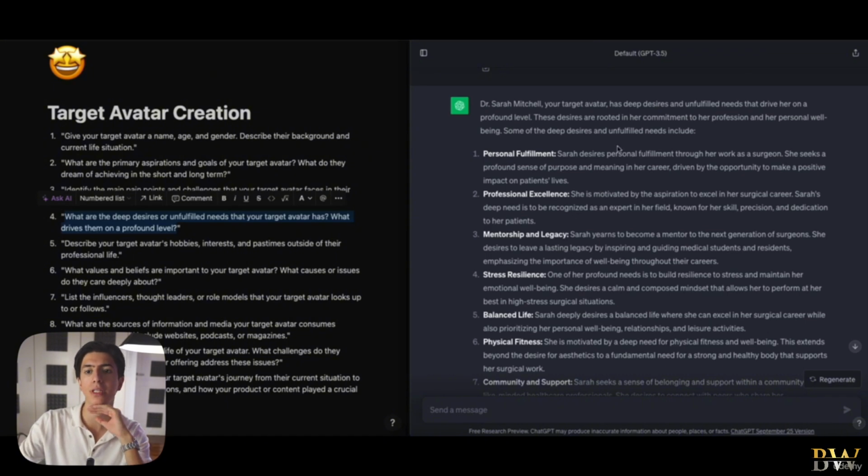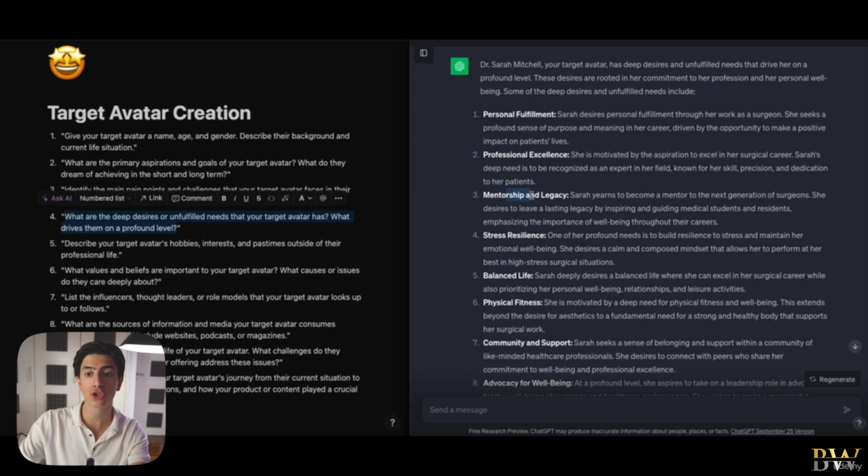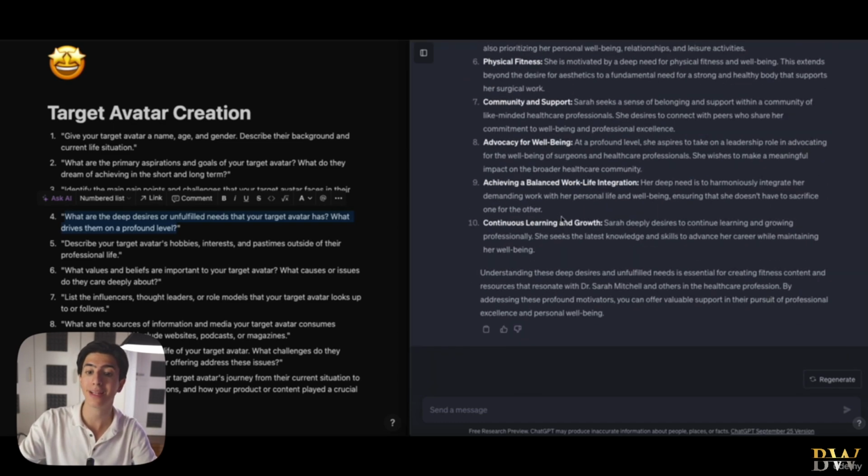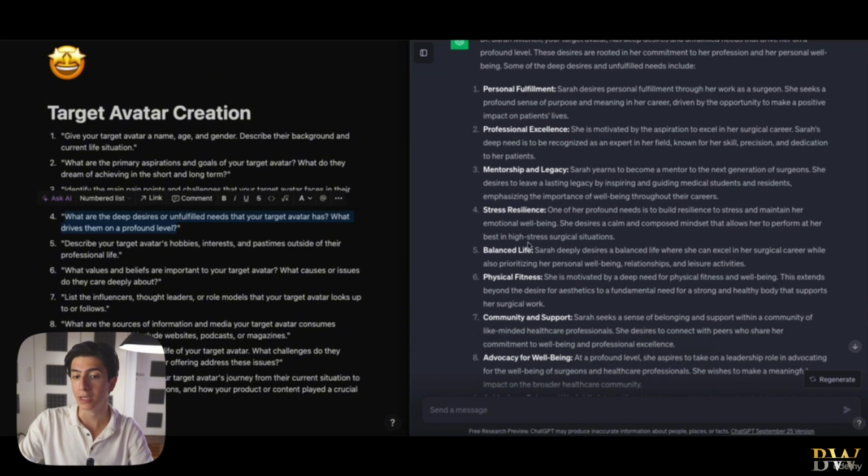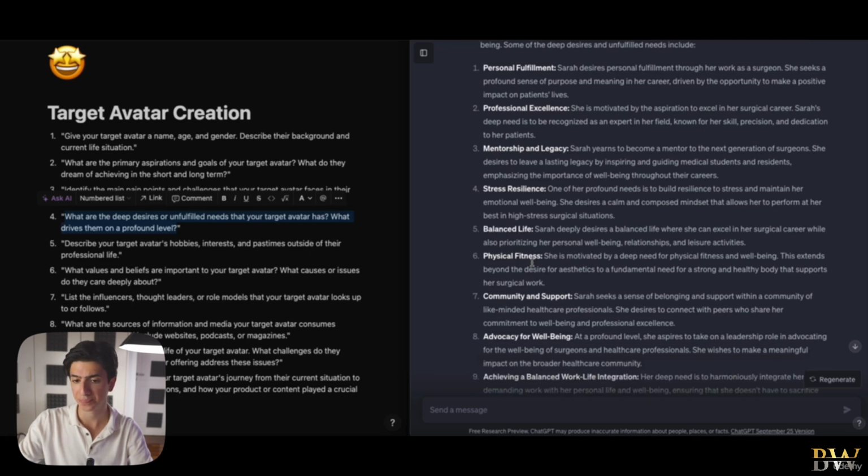So let's see what are some deep desires. Personal fulfillment: Sarah desires personal fulfillment through her work as a surgeon. Professional excellence, obviously, we talked about this. Mentorship and legacy: she yearns to become a mentor to the next generation of surgeons. Stress resilience: one of her profound needs is to build resilience to stress and maintain her emotional well-being. Balanced life: she deeply desires a balanced life where she can excel in her surgical career while also prioritizing her personal well-being, relationships, and leisure activities.